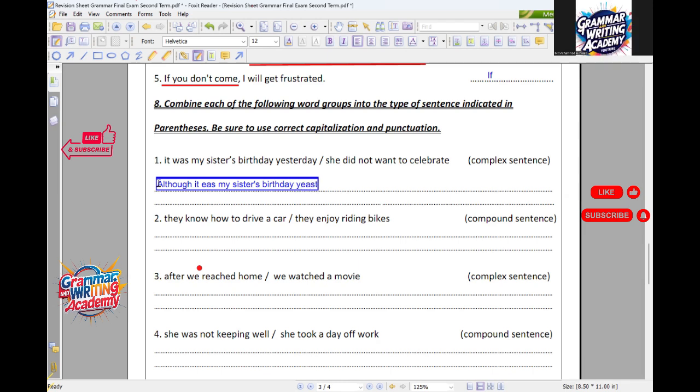Read for me number 2 and try to answer it for me. They know how to drive a car. They enjoy riding bikes. Although they know how to drive a bike and drive a car, they enjoy riding bikes.